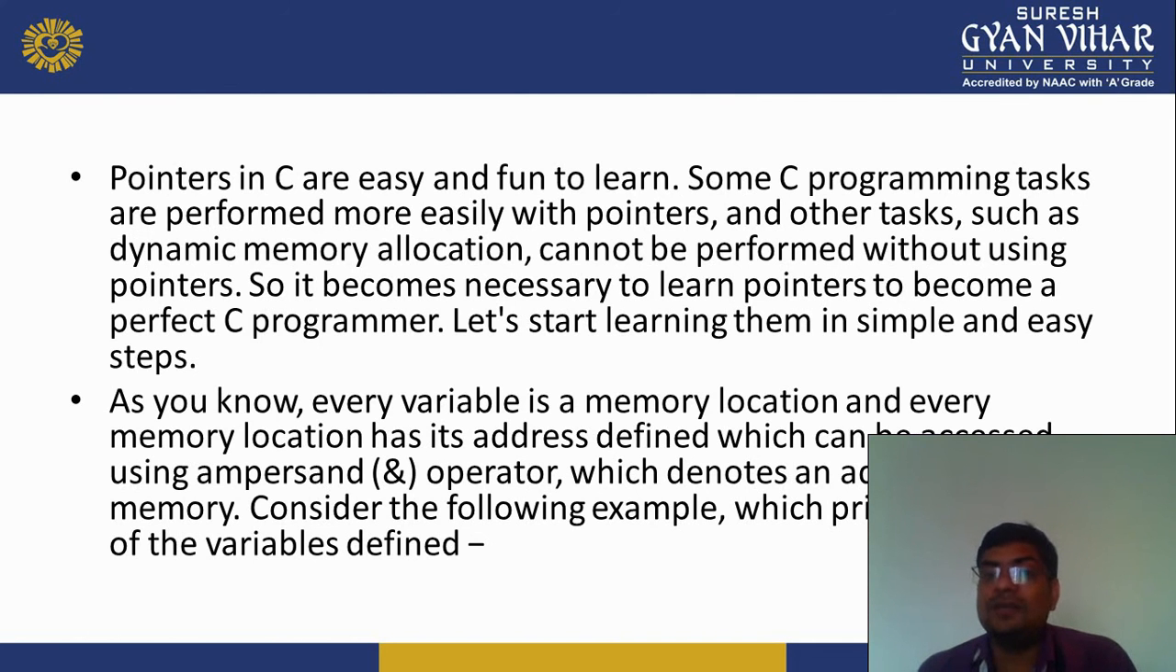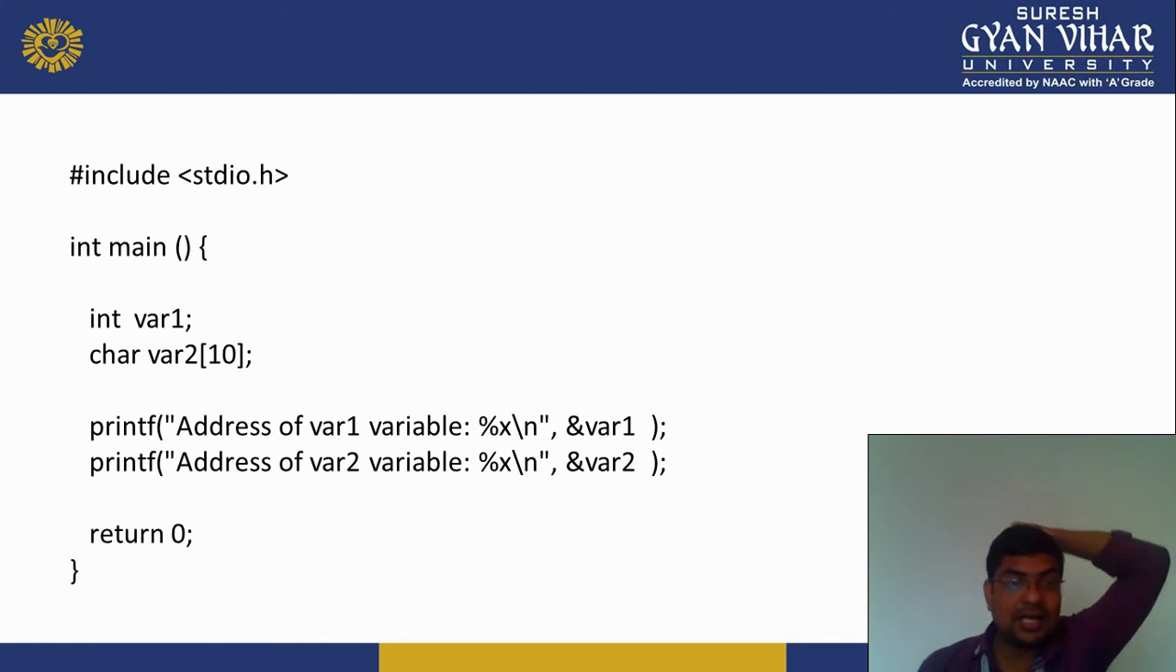As you know, every variable is a memory location, and every memory location has its address defined, which can be accessed using the ampersand operator, which denotes an address in the memory. Consider the following example, which prints the address of the variable defined. So here I copy this code into Dev C++.